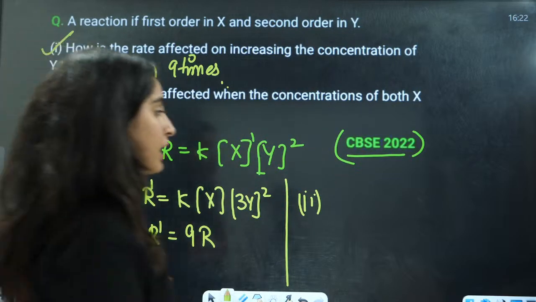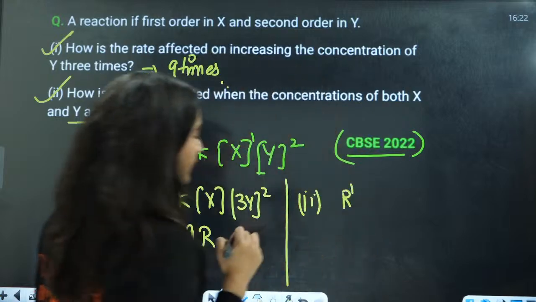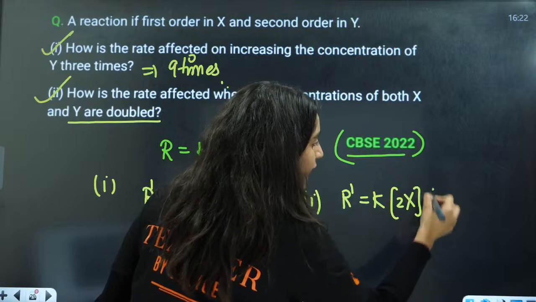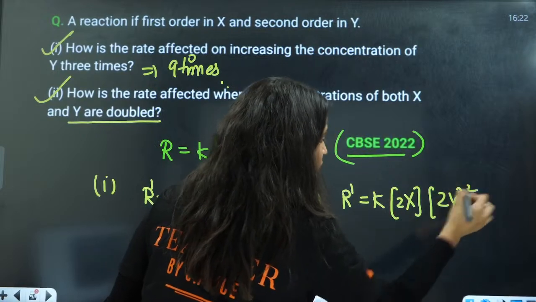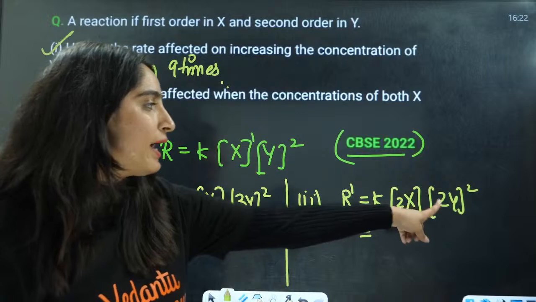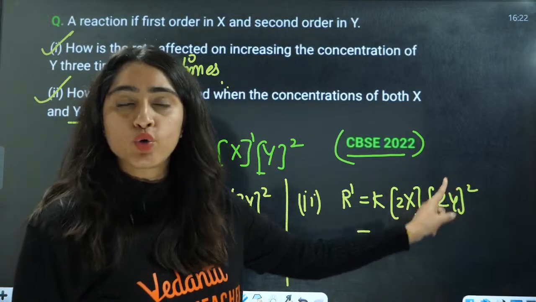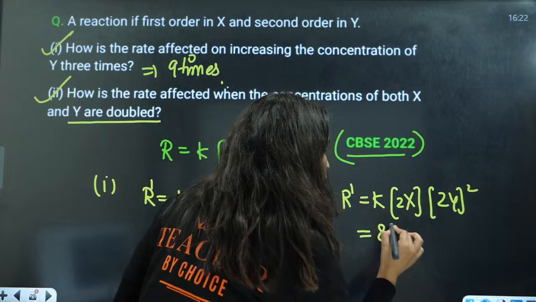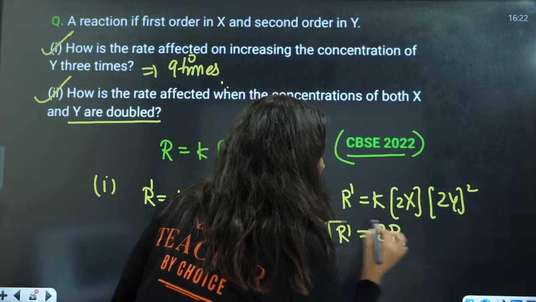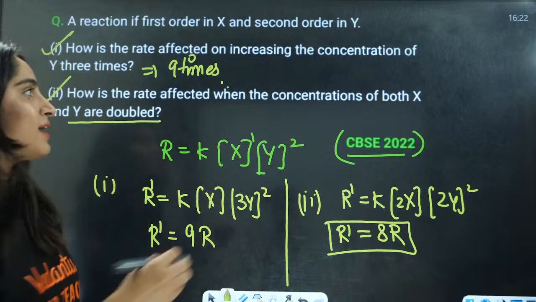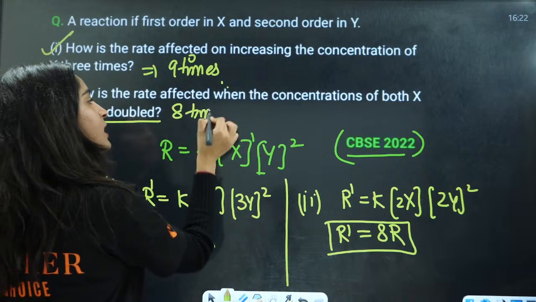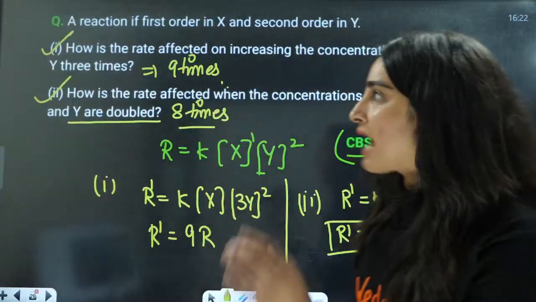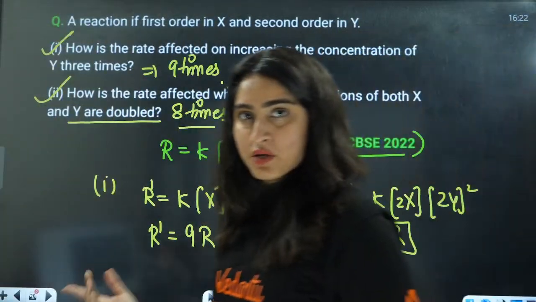If both X and Y are doubled here, this is your new rate. This is your K, and here X is doubled and Y is also doubled. So that will be 2 into 4. 2 into 2 square is 4, 4 into 2 is 8. That is 8 into the original rate. That means the rate is increased by 8 times. Yes, everyone, not 9 times, 8 times. Just put the values here.